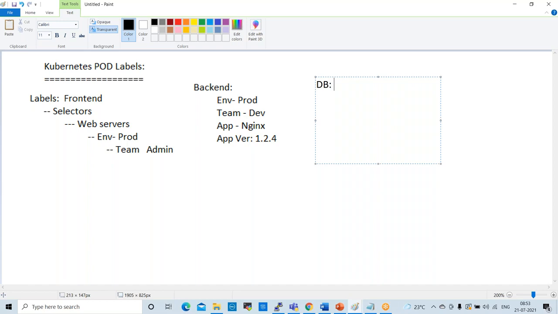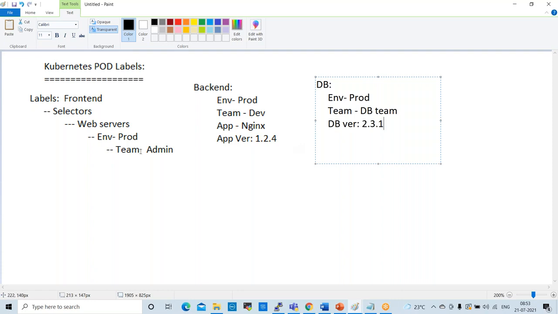I'm trying to show you how to create labels. The DB team will also have the environment as production, and the team will be the database team, and the application DB version, something like 2.3.1. So like this, labels will help you maintain the naming convention.